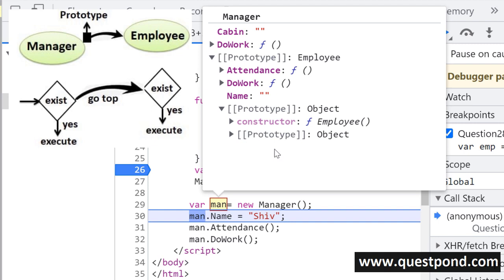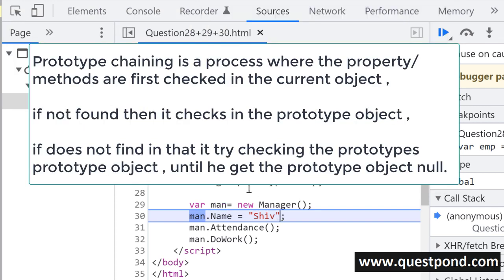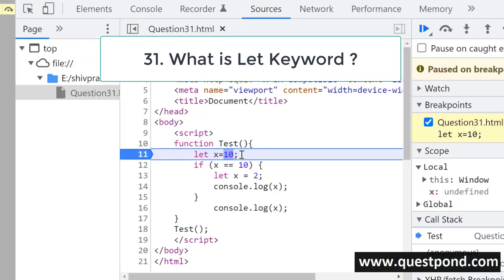So basically this prototype object works like a linked list. That's why it is termed as prototype chaining. So it will first try to search that property or the function in the current object. If it does not get it, it goes and sees the prototype and tries to find it. If it does not get it there, it will throw up an exception. So prototype chaining is nothing but one object inheriting from another object by using the prototype object of JavaScript, and it is like a linked list, and that's why it is termed as prototype chaining.